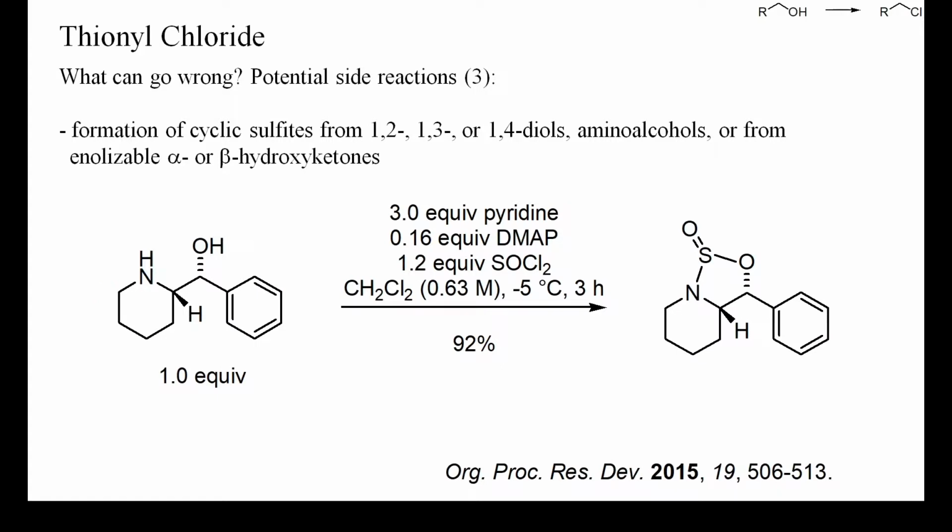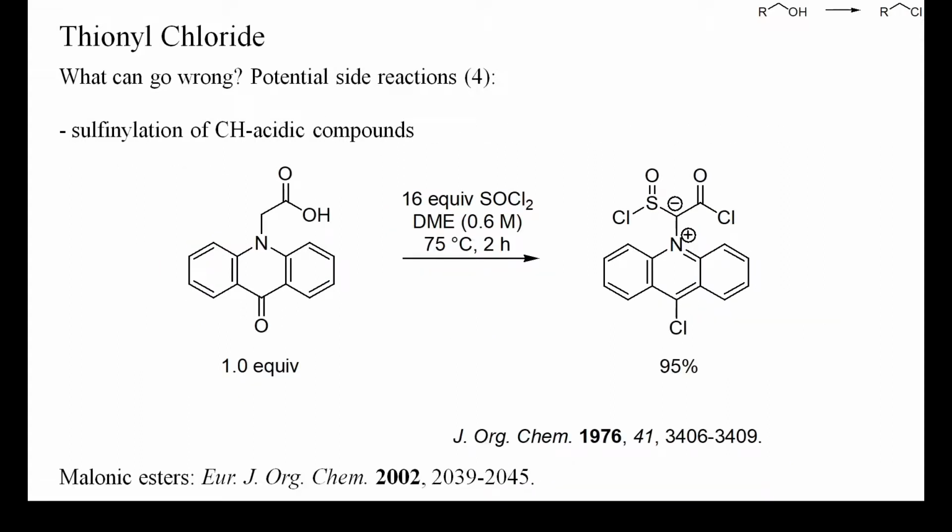Also, amino alcohols and enolizable hydroxyketones can be converted into cyclic products by thionyl chloride, as shown here. In this case, the resulting sulfamidite was oxidized to cyclic sulfamate, which acted as electrophilic benzylating reagent. One further potential side reaction is the electrophilic sulfonylation of CH acidic compounds. In this instance, treatment of the starting acid with a large excess of thionyl chloride led to a strongly CH acidic alpha-pyridinium acetyl chloride, which underwent clean sulfonylation at carbon. Malonic esters can also react this way.